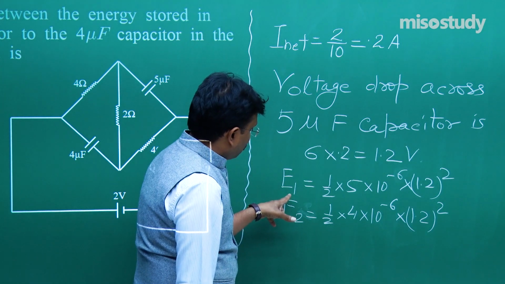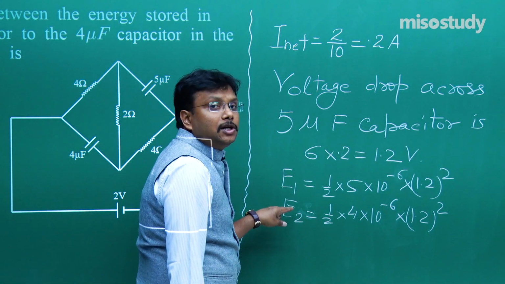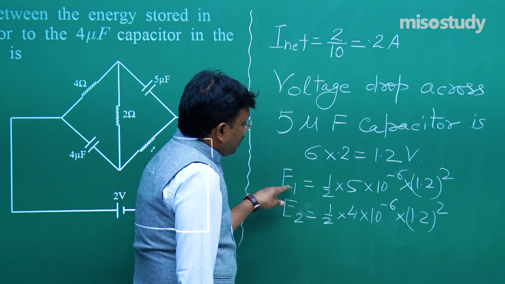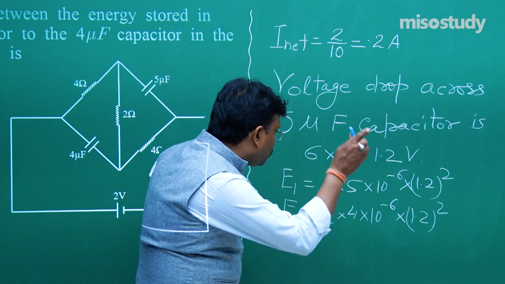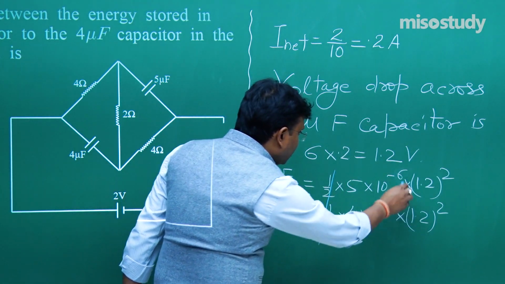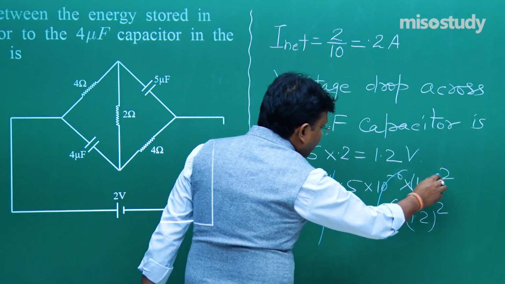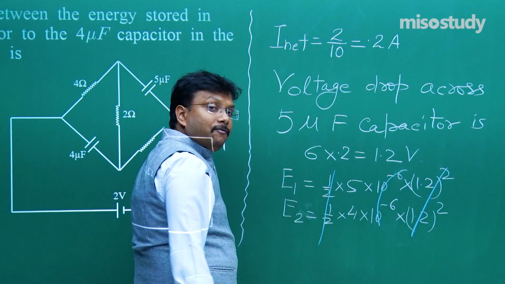What exactly we are supposed to find out? We are trying to find out E1 ratio E2 energy, E1 upon E2. So E1 upon E2, if you want to calculate, this 1 by 2 is meaningless, 10 to the power minus 6 is meaningless, 1.2 is cancelled, so ultimately it is 5 by 4.